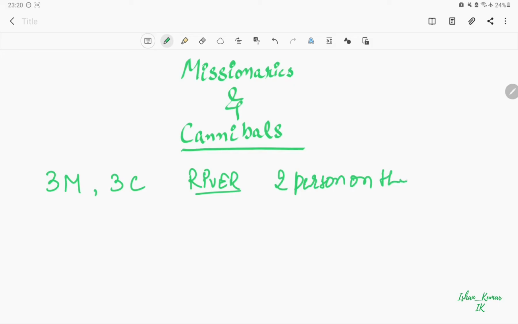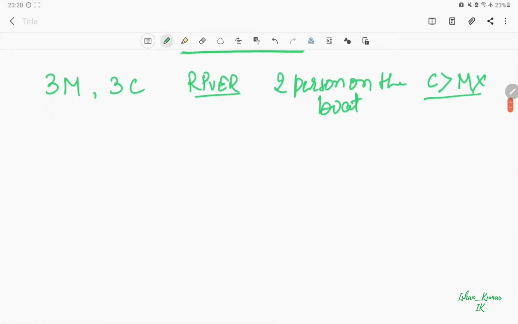At any time, on both sides of the river, the number of cannibals cannot be greater than the number of missionaries. This should not be the condition. Number of cannibals should not be greater than number of missionaries. C should not be greater than M, and for this condition, there should be some missionaries on that side of the river.